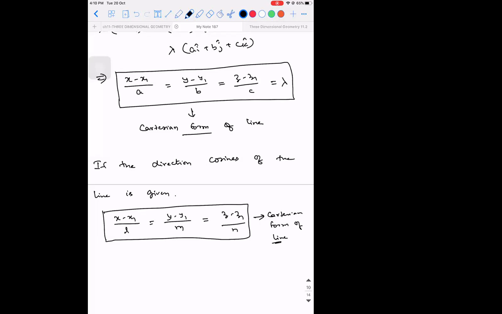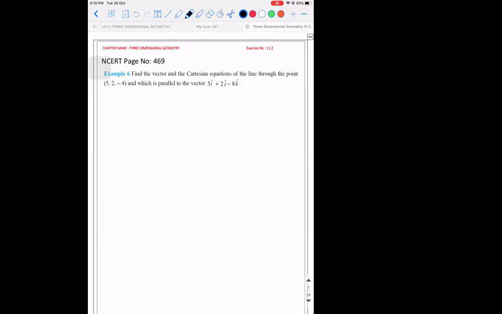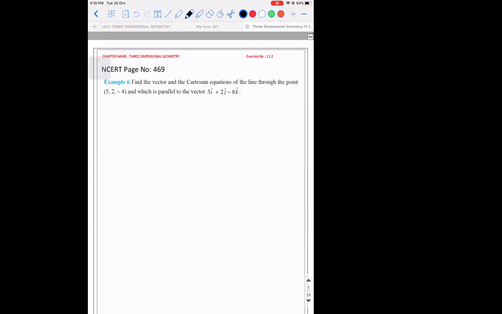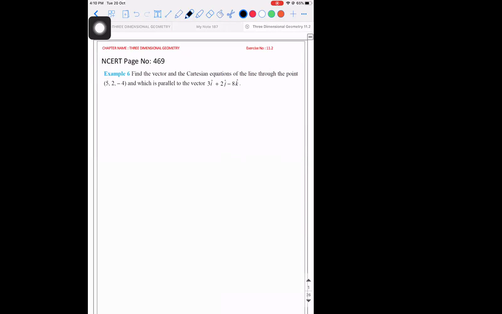Now let's do an example problem. Observe. Example number 6, it's in NCERT page 469. Find the vector and Cartesian equations of the line through the point (5, 2, -4), which is parallel to the vector 3i cap plus 2j cap minus 8k cap.